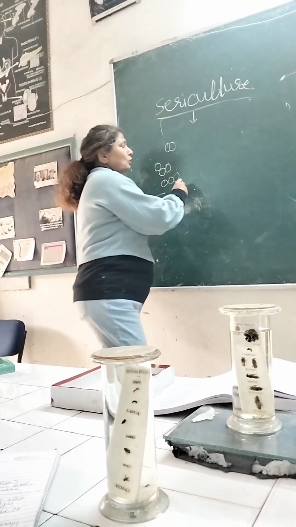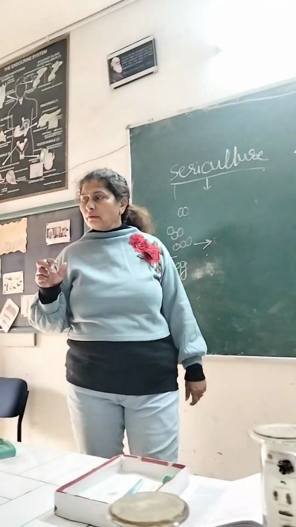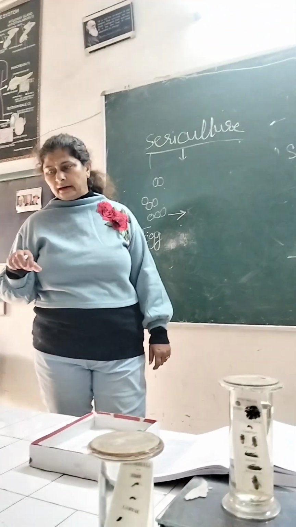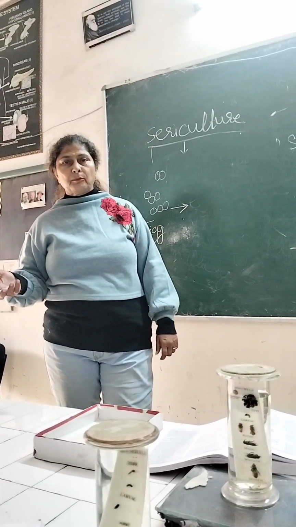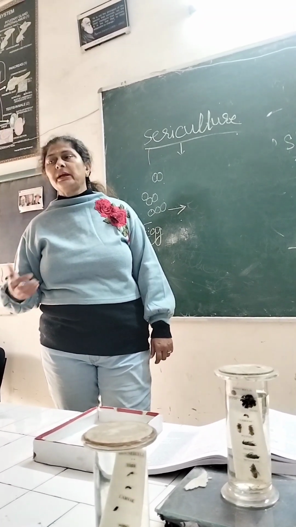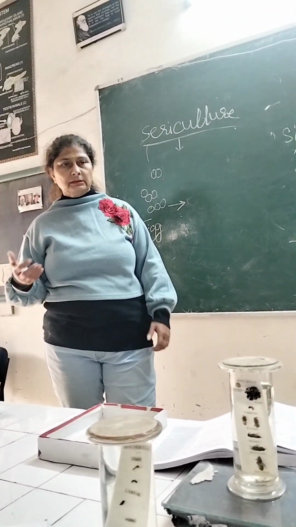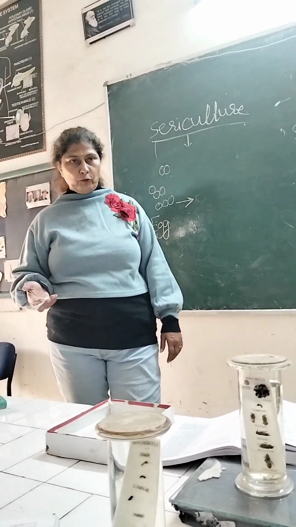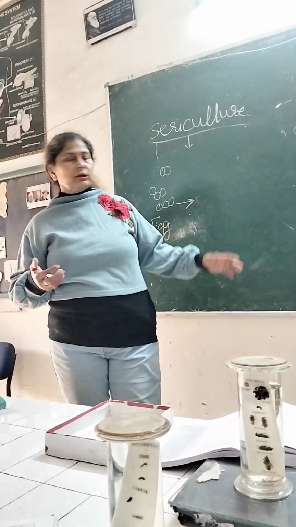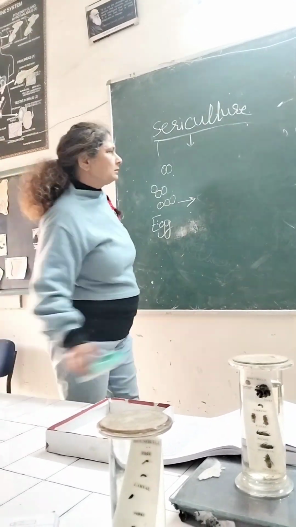So one thing: the quality of silk depends upon the caterpillar, but that also depends upon the mulberry. How much mulberry they get means they can flourish by taking good food. The good food is formed from mulberry.